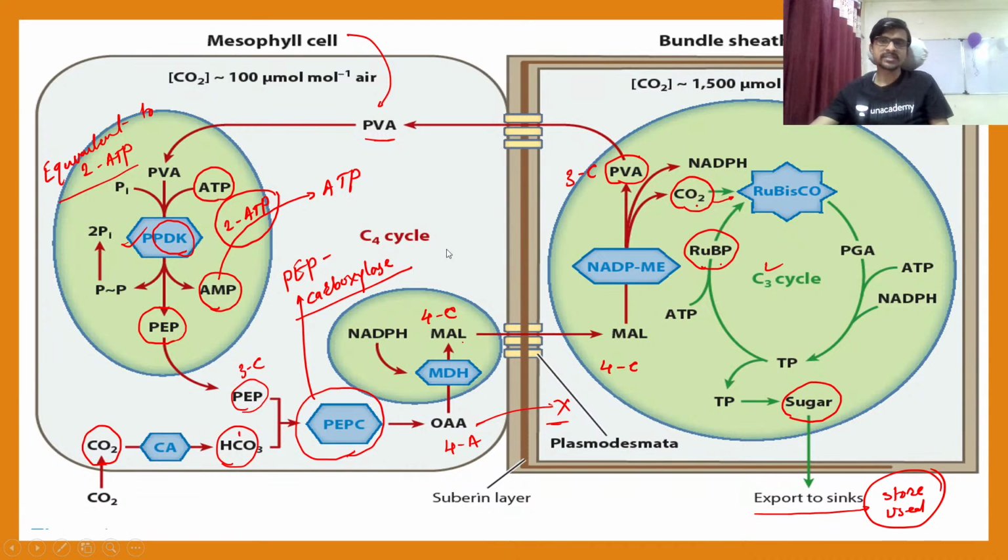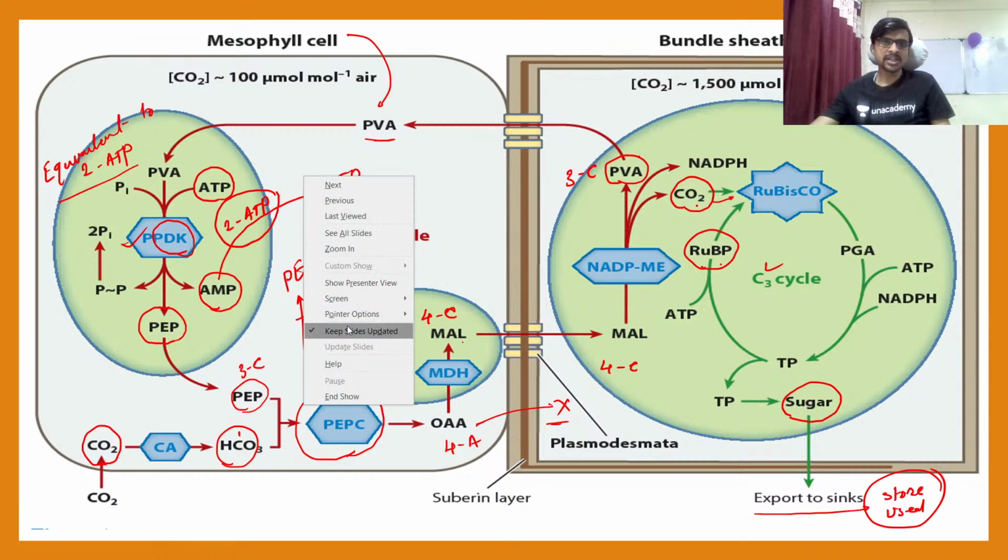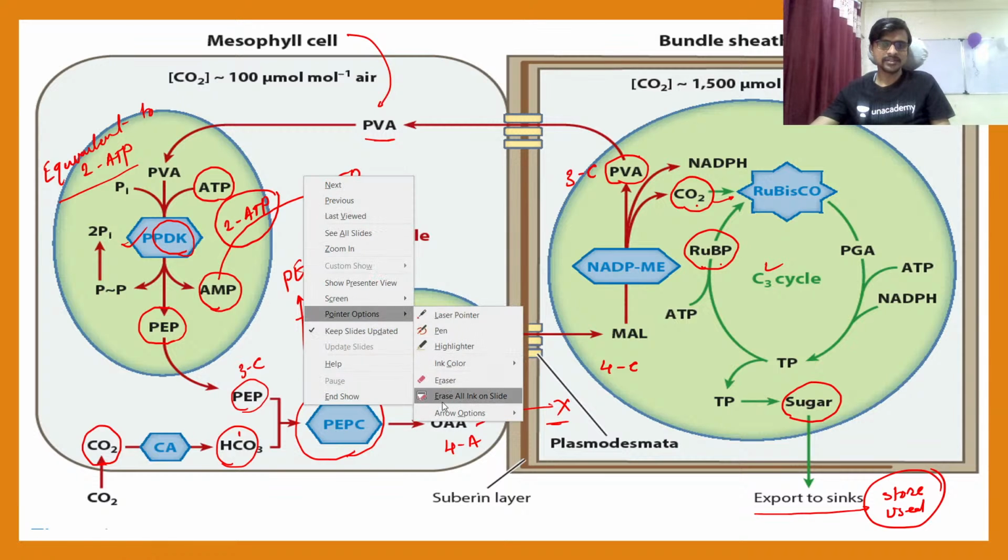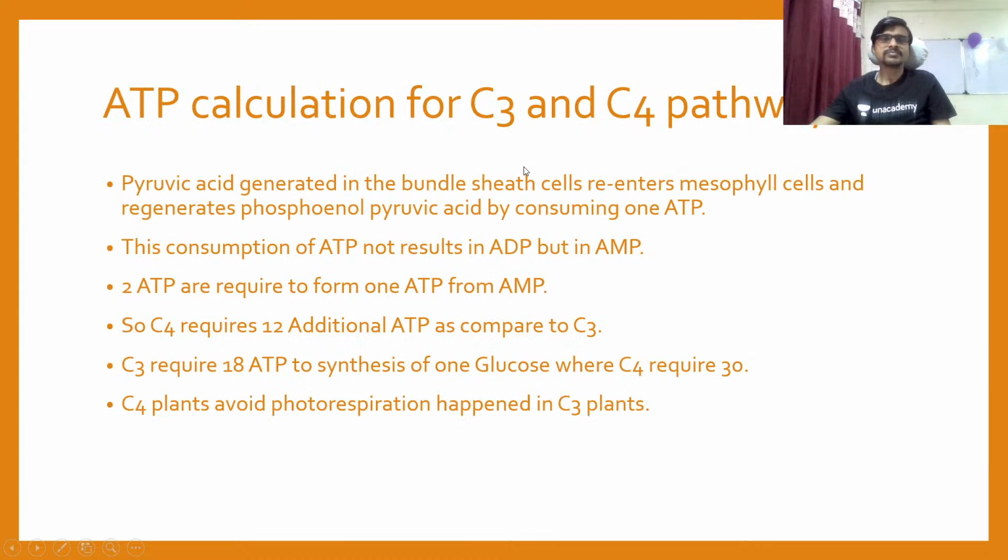Okay, so let's see what happened in the next slide. So let's see the calculation of the C3 and C4 pathway.